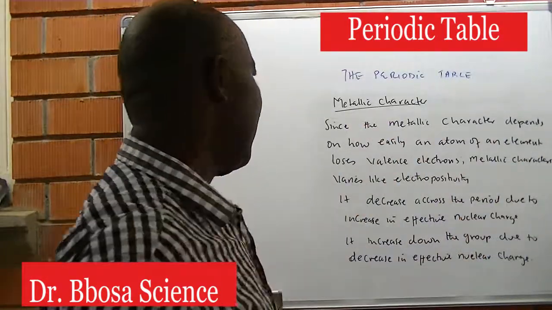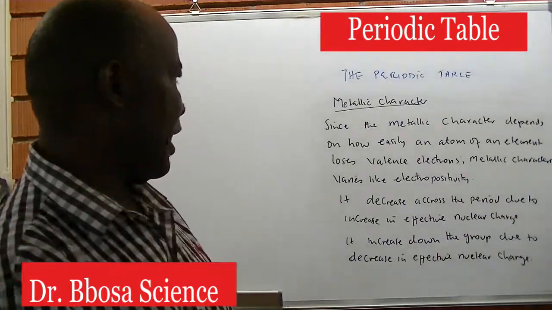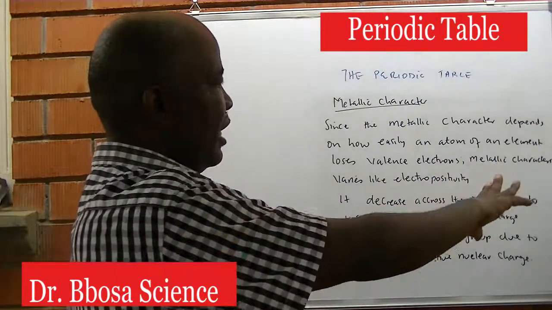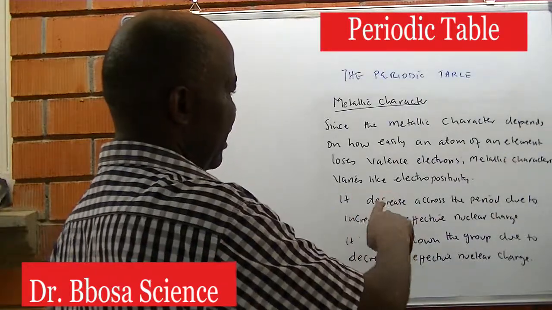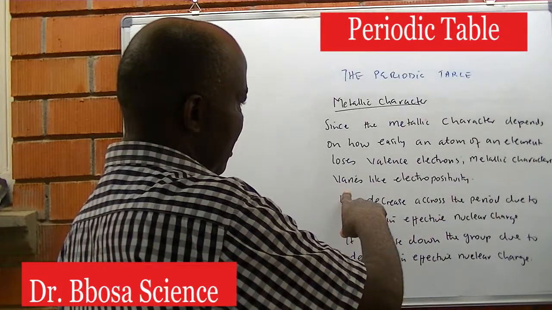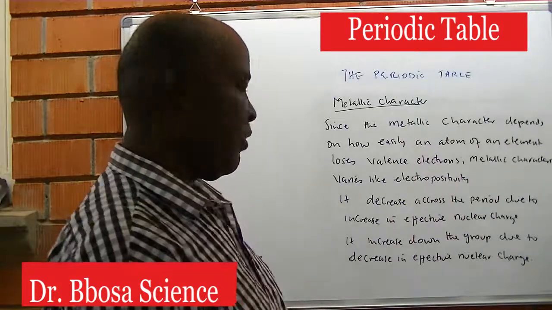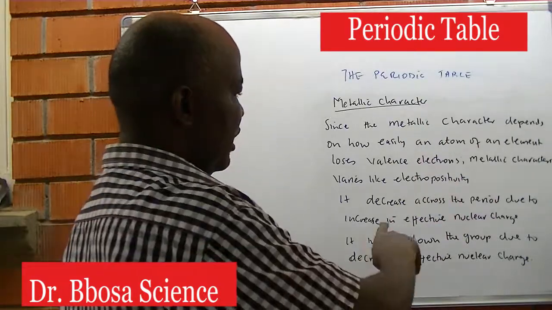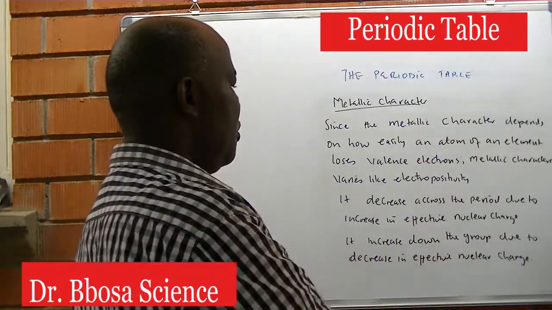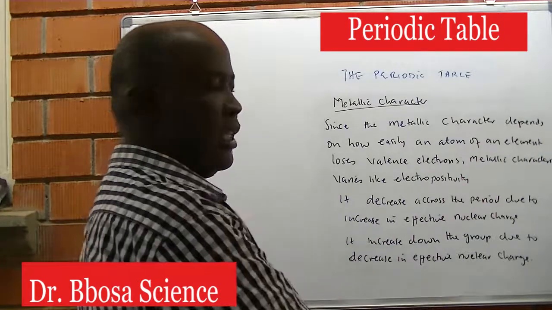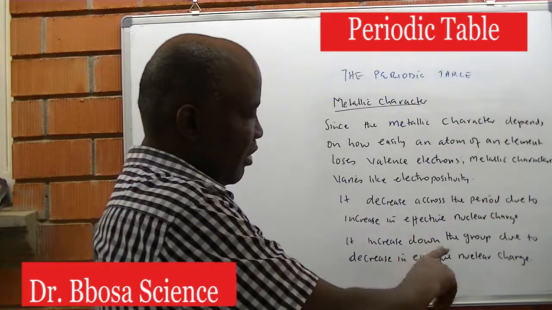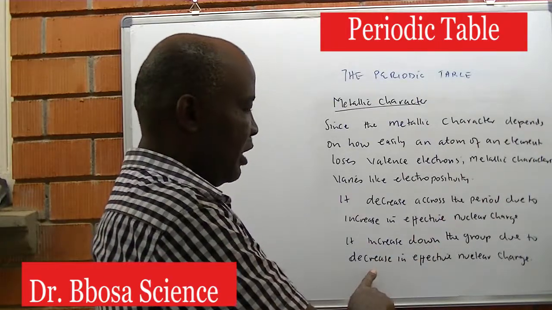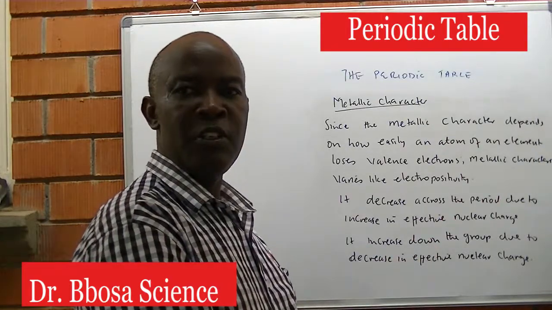Metallic character. Since metallic character depends on how easily an element loses valence electrons, metallic character varies like electropositivity. It decreases across the period due to increase in effective nuclear charge and increases down the group due to decrease in effective nuclear charge.